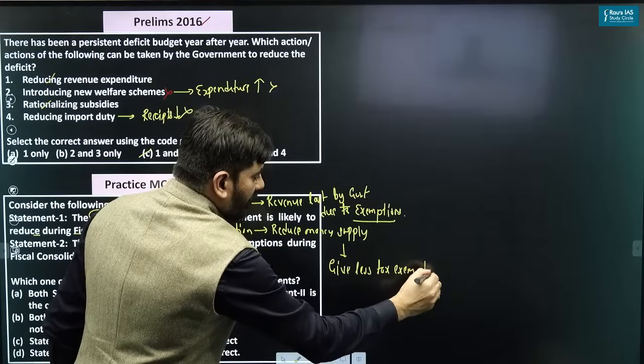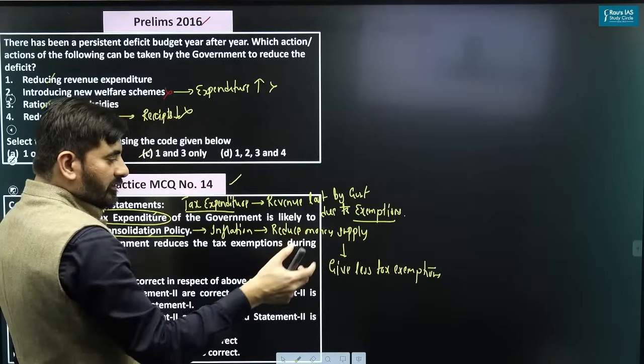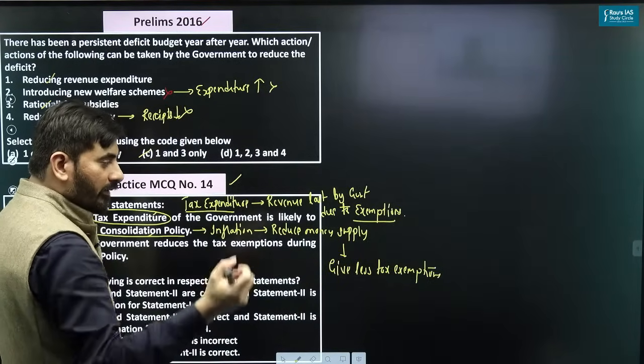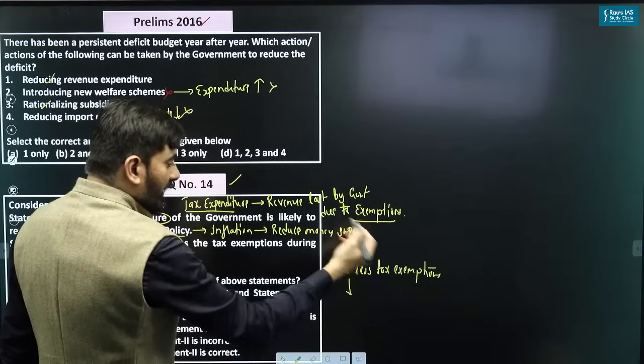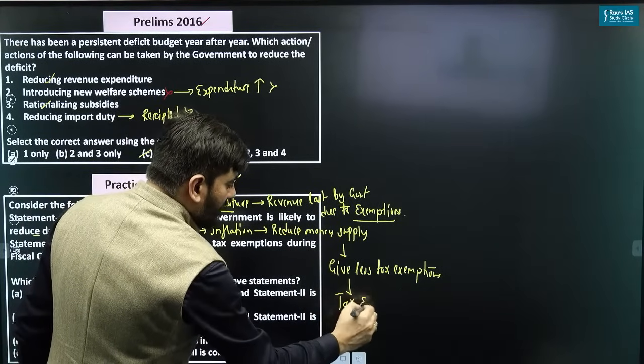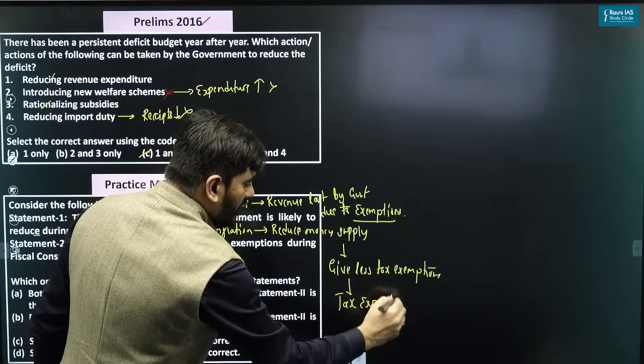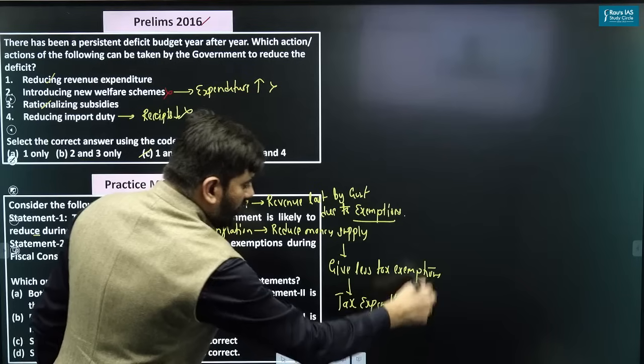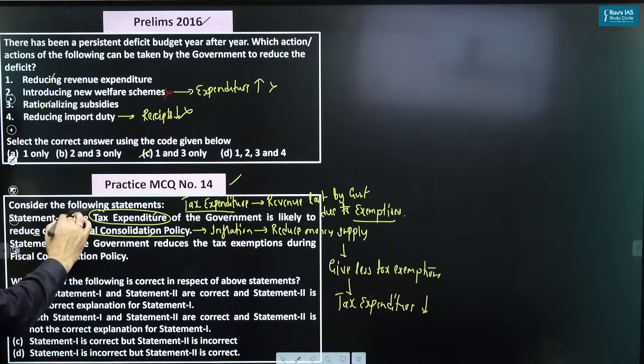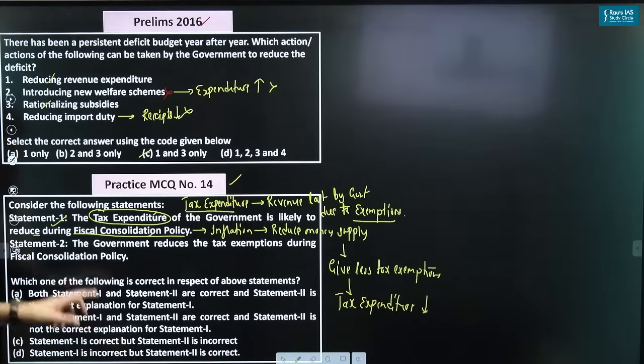If the government is giving fewer tax exemptions, government will be able to suck out more money, right? So tax expenditure of the government will reduce. So the first statement is correct. Government reduces tax exemption during consolidation policy.